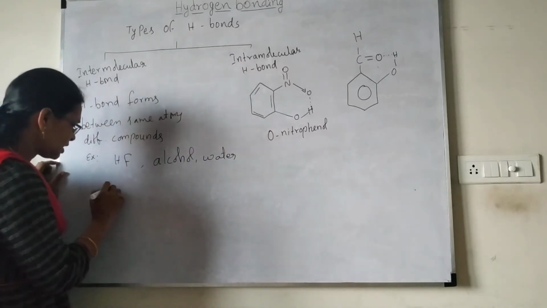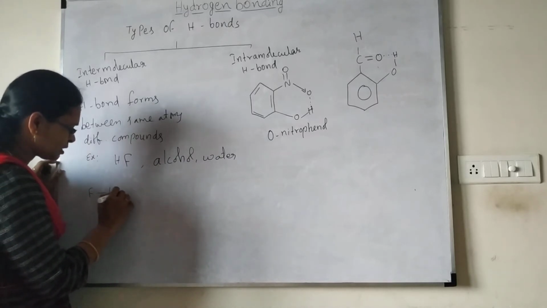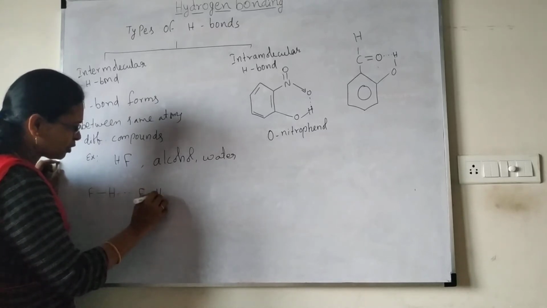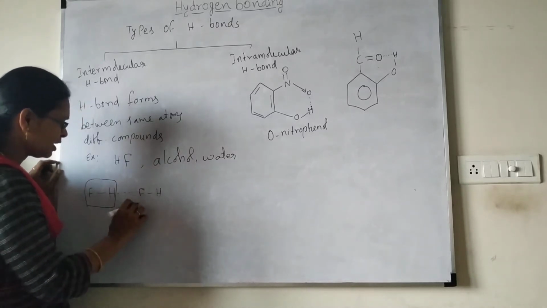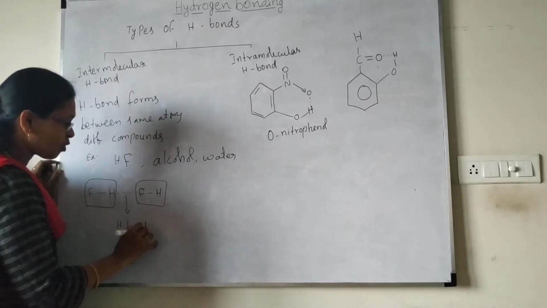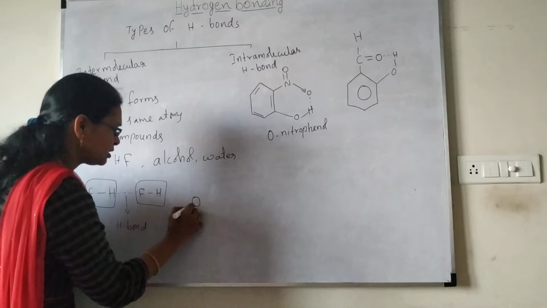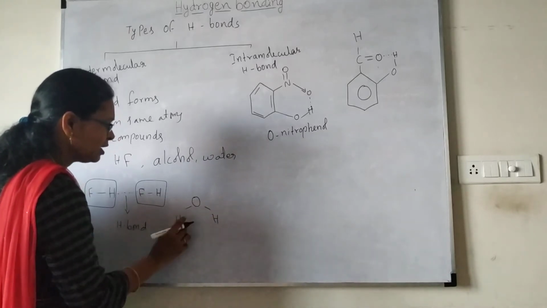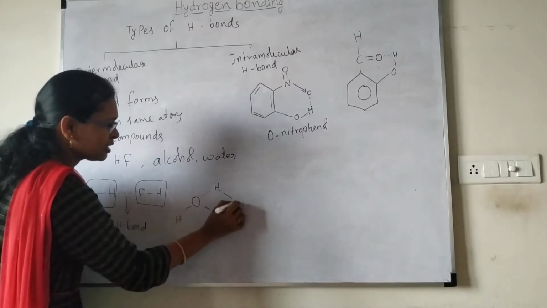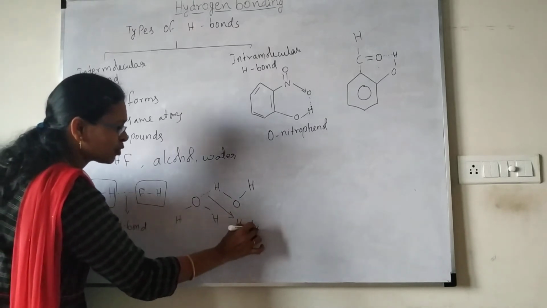I will show you. See, hydrogen bonding forms with the fluorine. This is one molecule we'll take. Another hydrogen bond forms with another hydrogen fluoride molecule. So this is one molecule and this is another molecule, and here is the hydrogen bonding. Take the water molecule, the formula of water, HOH. Again here the hydrogen of one water molecule, and again here oxygen, and again here hydrogen. So this is hydrogen bonding.